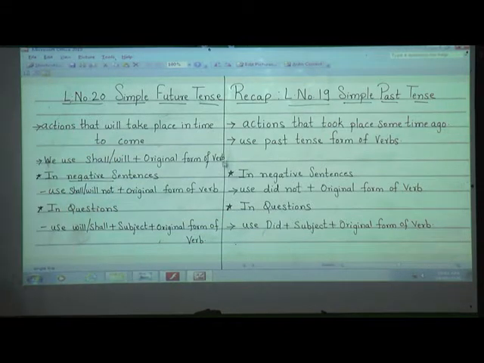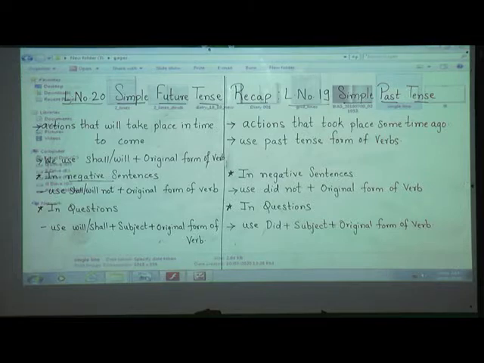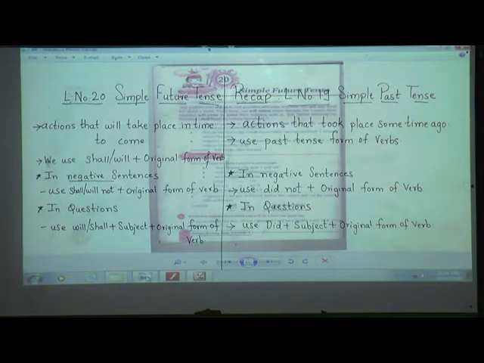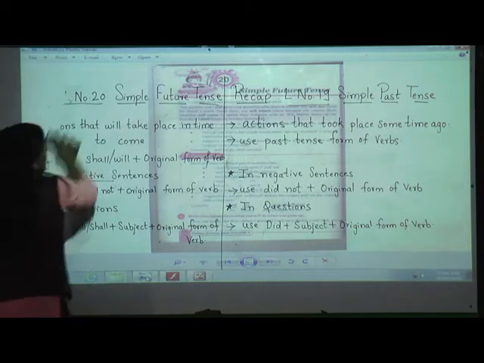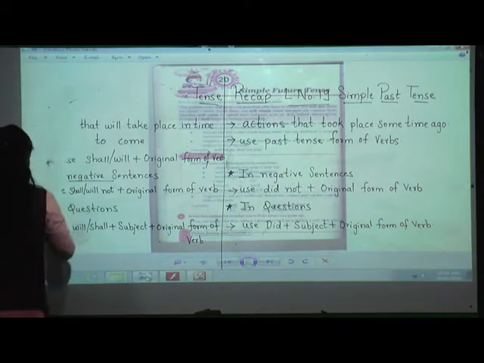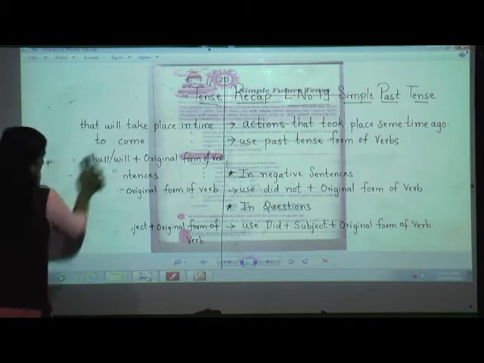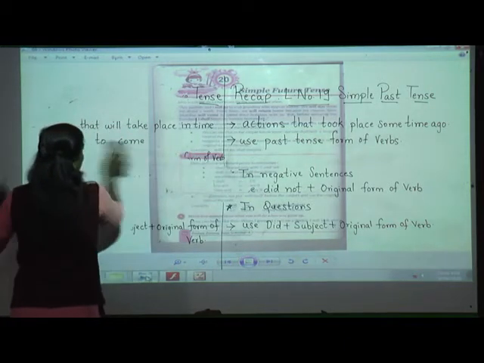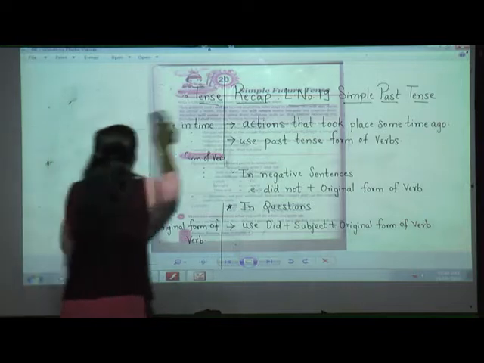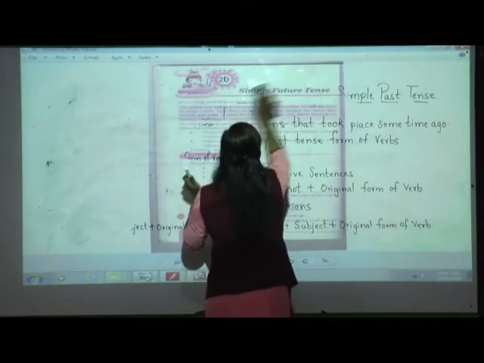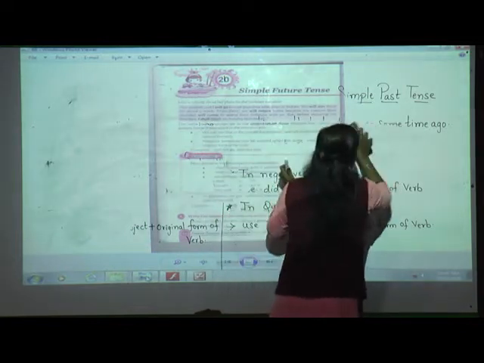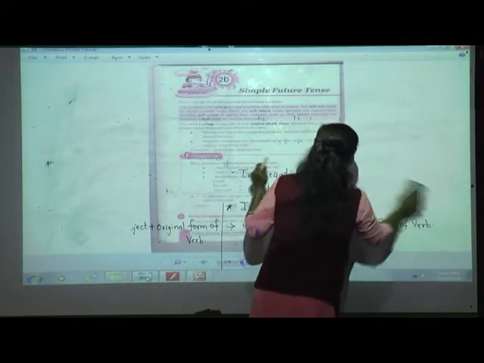So are you ready, students, to learn more in detail about simple future tense? Okay, so open here. If you have not opened still, you can open your Fun with Grammar book, page number 66, lesson number 20. What is that? Yes, it is simple future tense. Same thing, whatever I have now noted down, is there in the introduction part of this lesson. You can go through that.